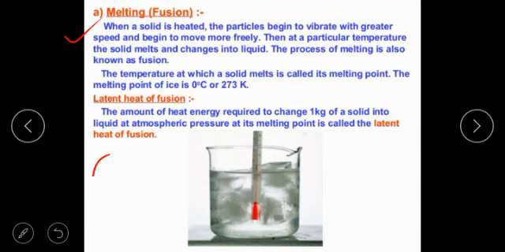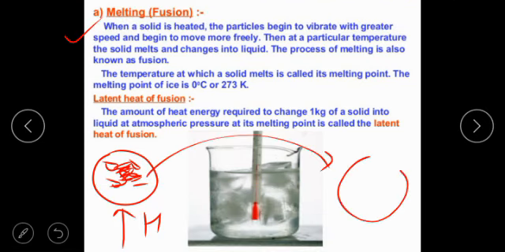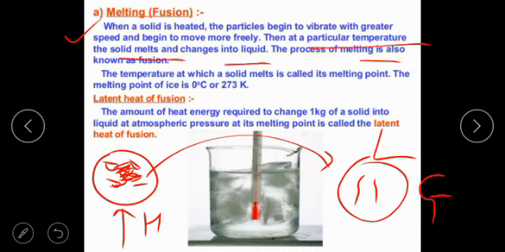When we heat any solid, the molecules inside the solid vibrate faster. When a solid changes into liquid after increasing the temperature, that moment is called melting. So at a particular temperature, the solid melts and changes into liquid. The process is called melting and is known as fusion.